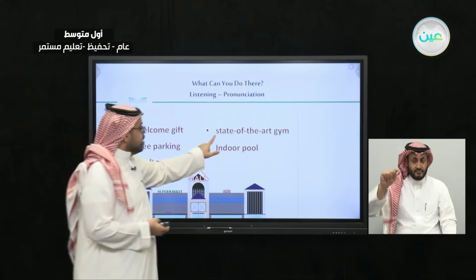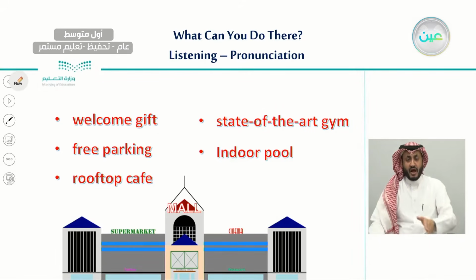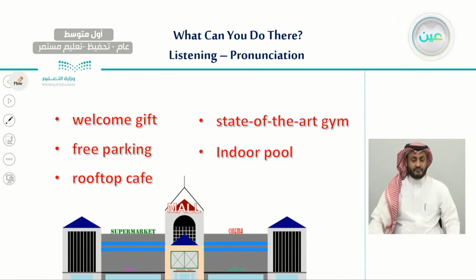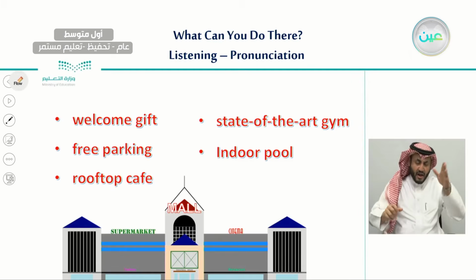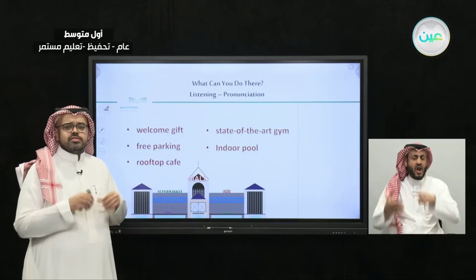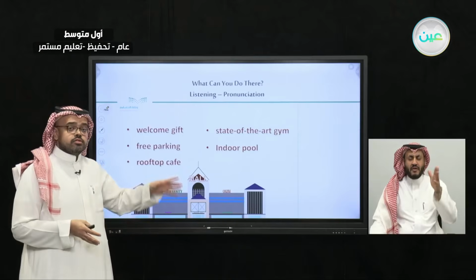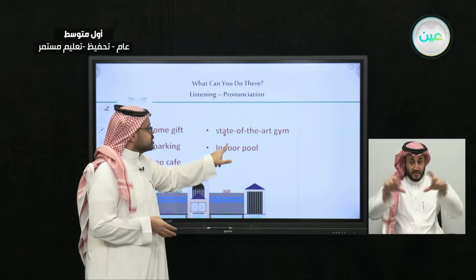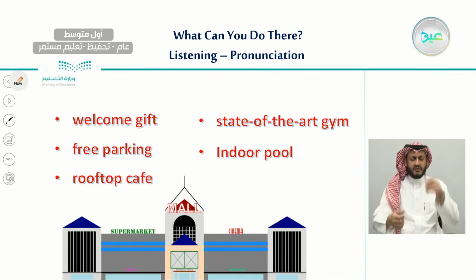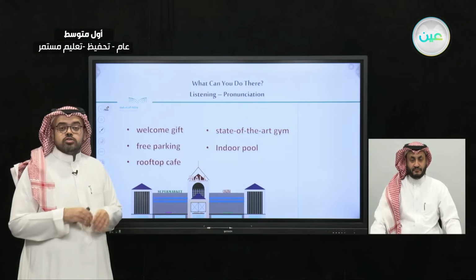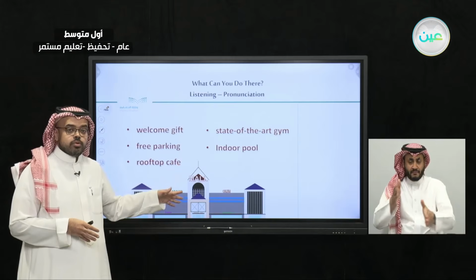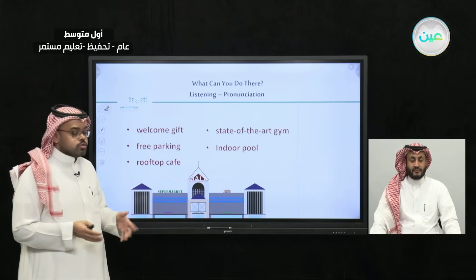And next here we have a state-of-the-art gym. State-of-the-art gym means that they have a gym with the latest developments or the latest machines and tools. It means that it's very, very new. This is why they are using the expression state of the art. It means that it's very recent, very modern, and it has the latest equipment that people usually use when they go to the gym.